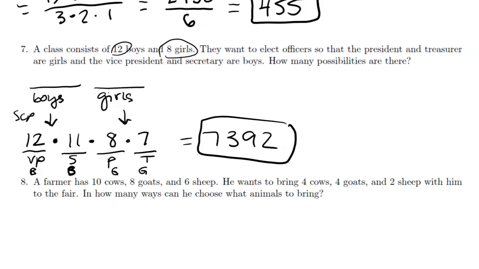But we, again, really had to think about what numbers go in the different events, in the different blanks. And with this one, at some point in the problem, we had to switch the size of the group of people that we were picking from because the types of things that we were picking changed. We switched from boys to girls.